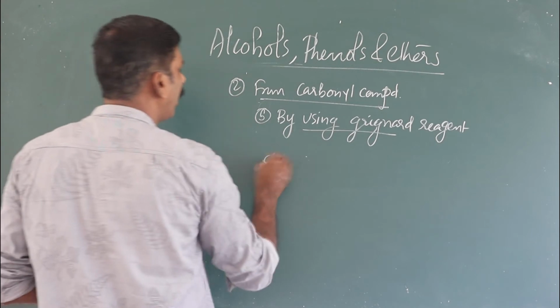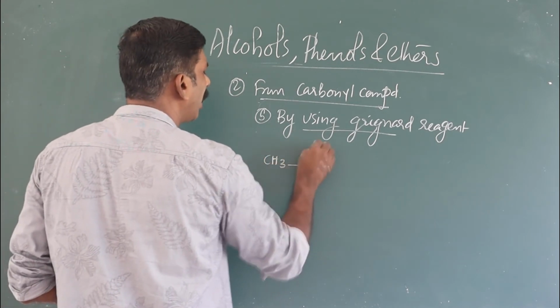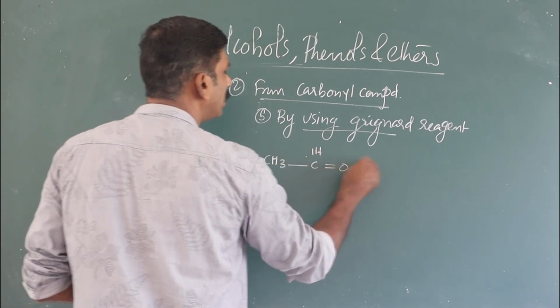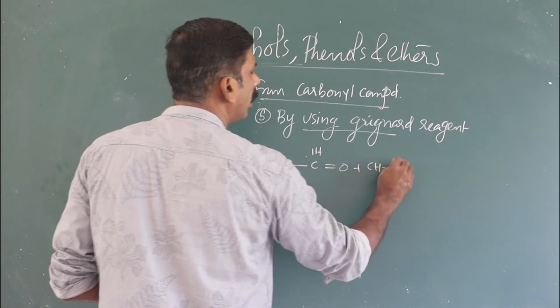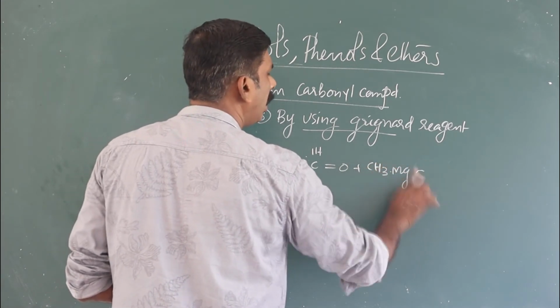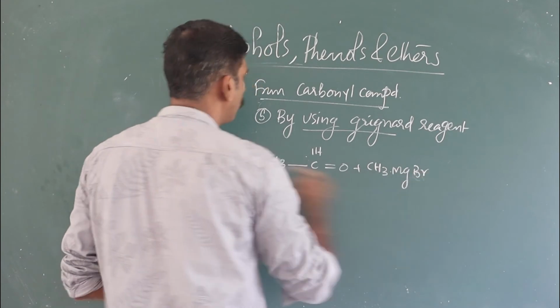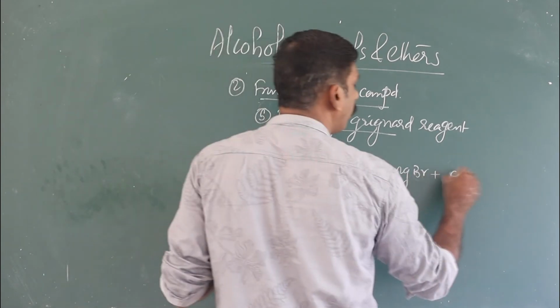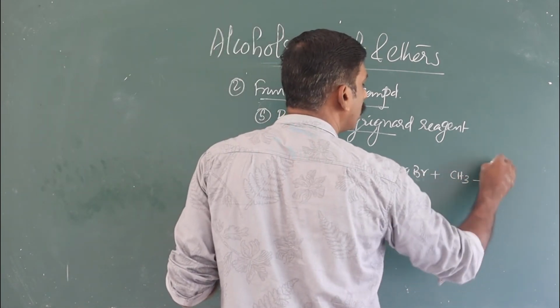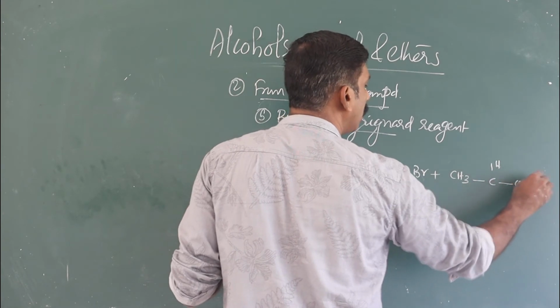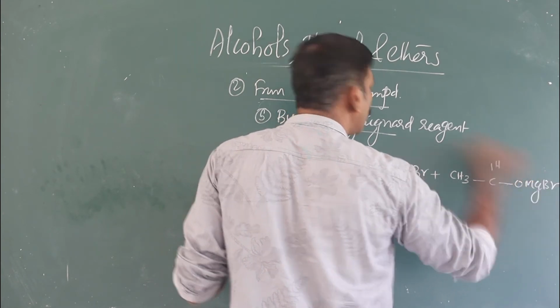And second, aldehyde other than formaldehyde. Instead of formaldehyde, if you take any aldehyde other than formaldehyde, it reacts with the Grignard reagent to give an addition product.